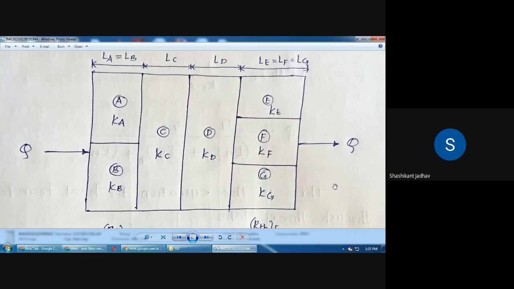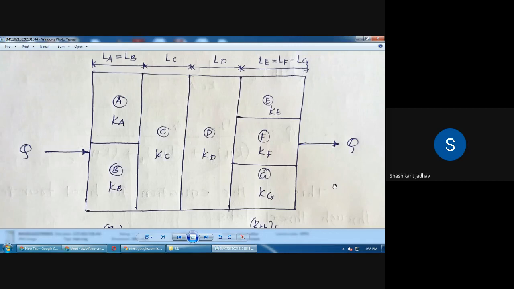And for this total component, Q amount of heat is transferring through the component. So at the left hand side Q is there and at the right hand side Q is there. And thickness is given. For layers A and B, thickness LA is equal to LB.